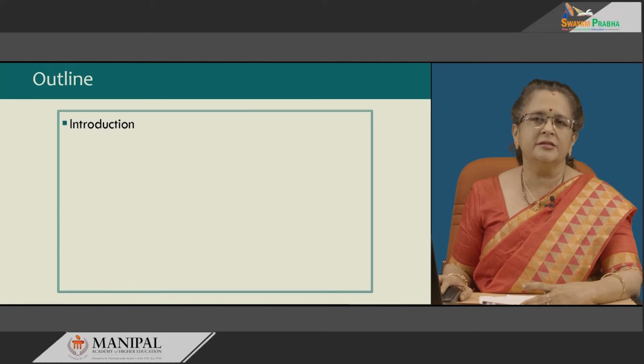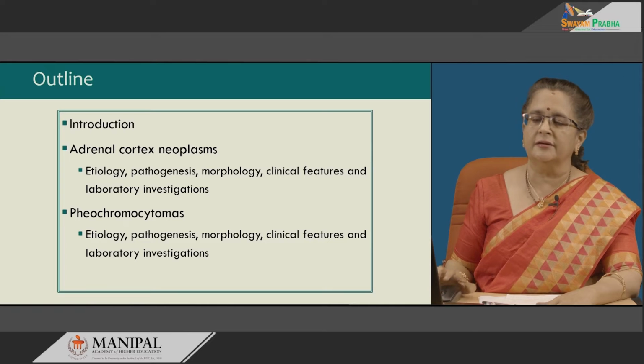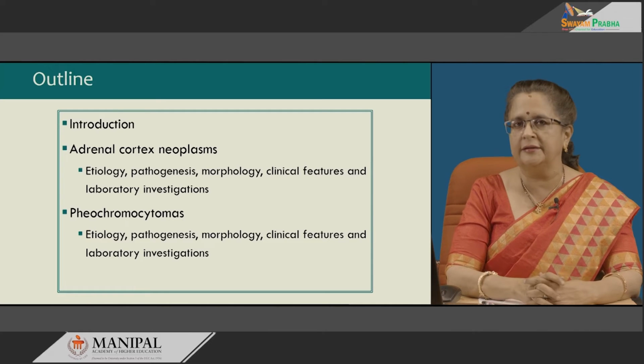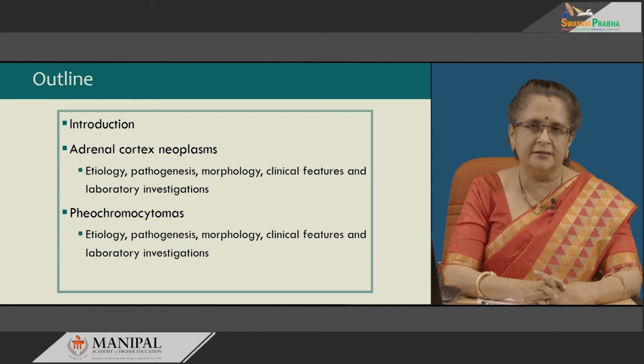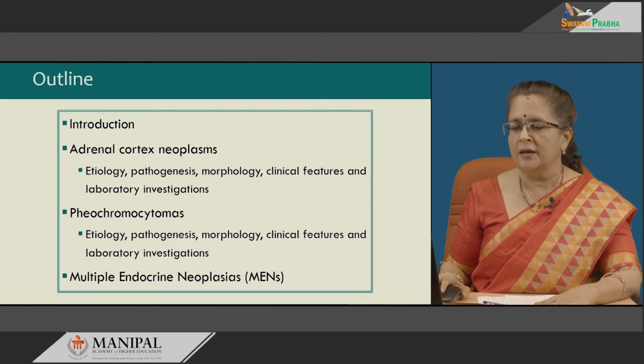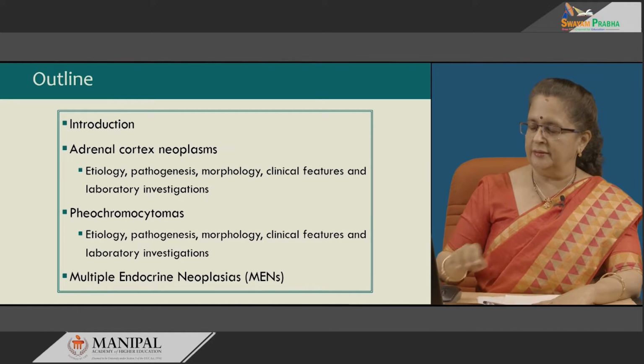So, this session includes adrenocortical neoplasms as well as pheochromocytoma, that is one of the adrenal medullary neoplasms, and it will be studied under the headings of etiology, pathogenesis, morphology, clinical features and laboratory investigations. Multiple endocrine neoplasia would also be looked into very briefly.